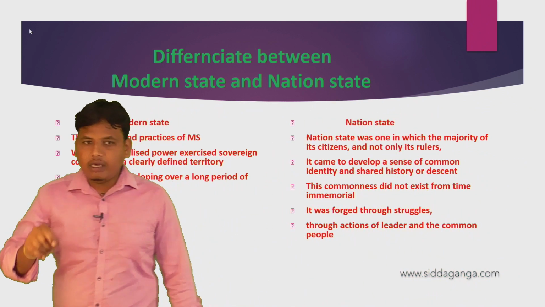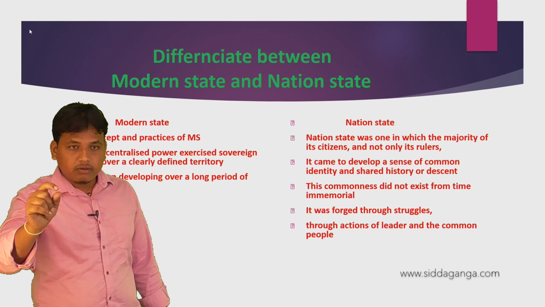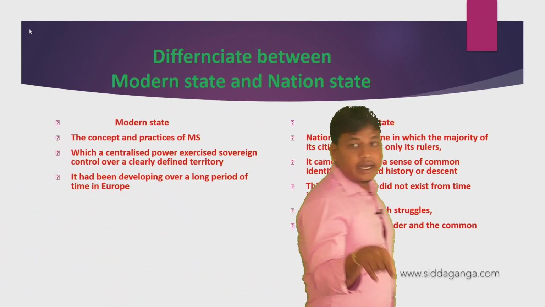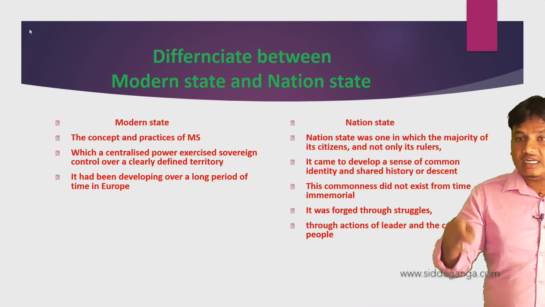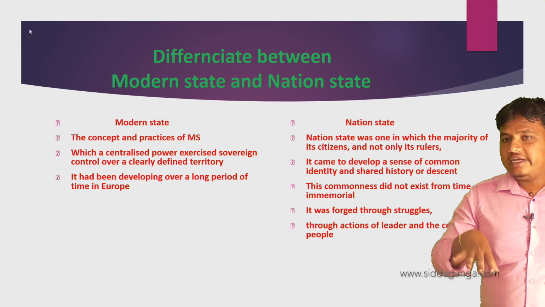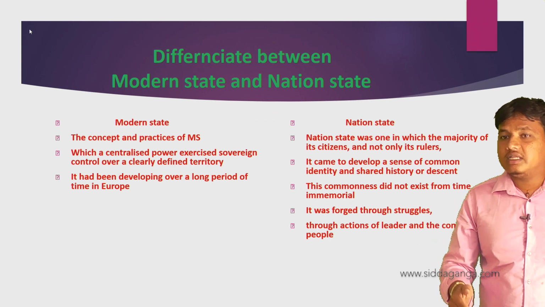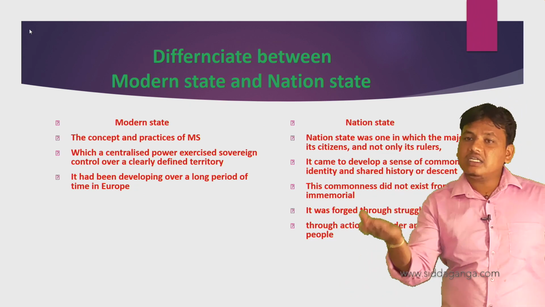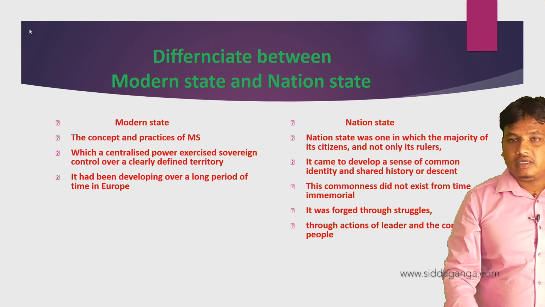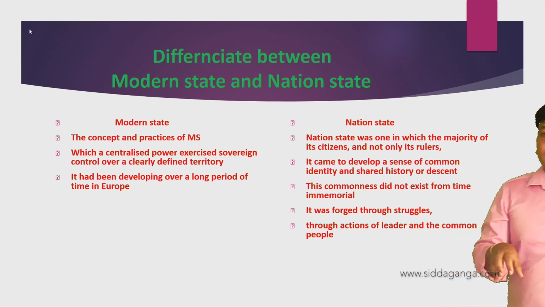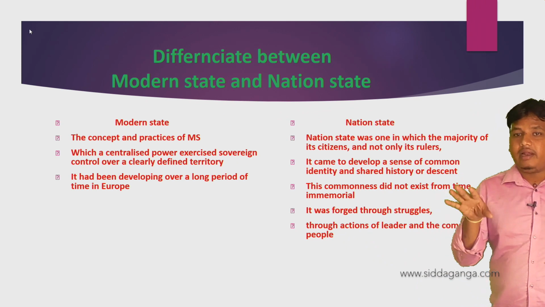You have to capture and remember it through your eye. It came to develop a sense of common identity and shared history or descent. Each of them shared history: Germans shared their history, Italians, Austrians, the United Nations. Shared history or descent. And next, this commonness did not exist from time immemorial. This commonness did not exist.